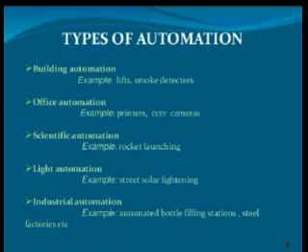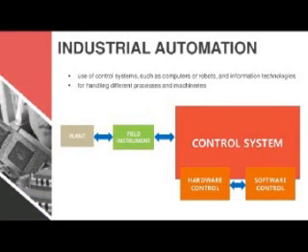Next one is industrial automation. For example, in an industry, a pack of biscuits can be filled by a robot. So it is done automatically by the robot. In industrial automation, using a control system, the robots can control the whole operation. Second point, handling different types of machines.